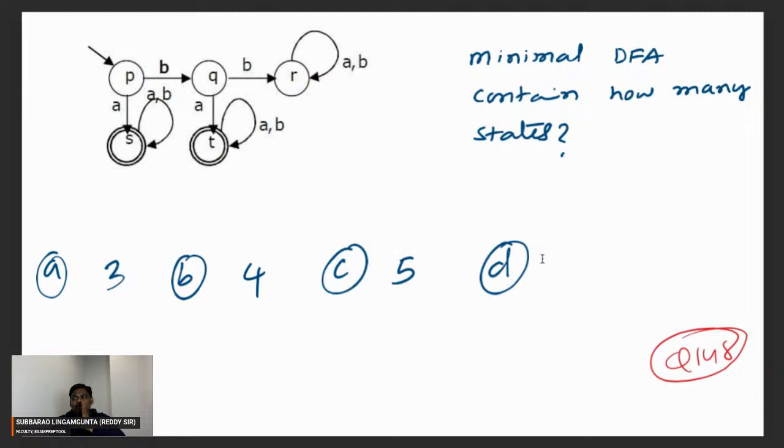You can take the right-hand side as common: A followed by (A plus B) whole star, plus BA followed by (A plus B) whole star. You can make the right side common.